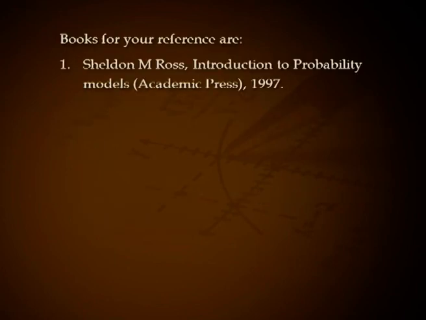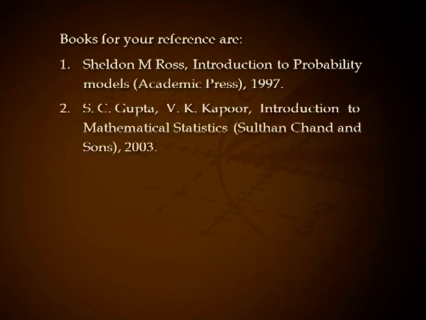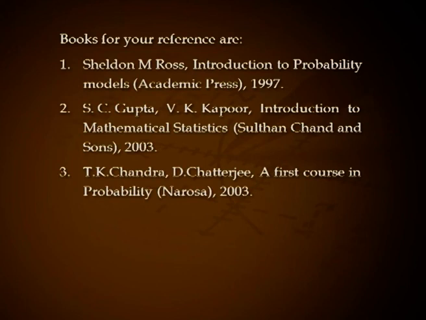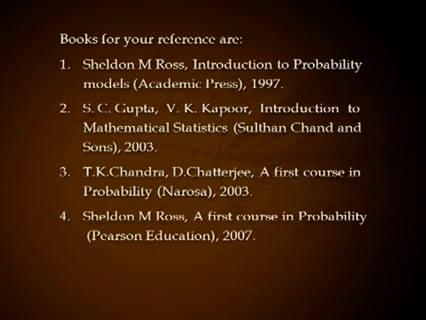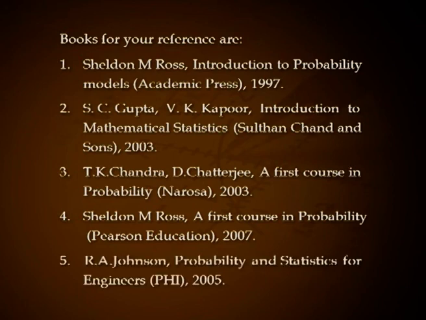Books for your reference are: number 1, S.M. Ross, Introduction to Probability Models by Academic Press. Number 2, S.C. Gupta and V.K. Kapoor, Introduction to Mathematical Statistics by Sultan Chand and Sons. Number 3, T.K. Chandra and D. Chatterjee, A First Course in Probability by Narosa. Number 4, S.M. Ross, A First Course in Probability by Pearson Education. Number 5, R.A. Johnson, Probability and Statistics for Engineers by PHI.